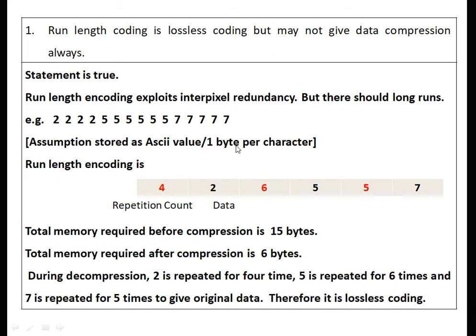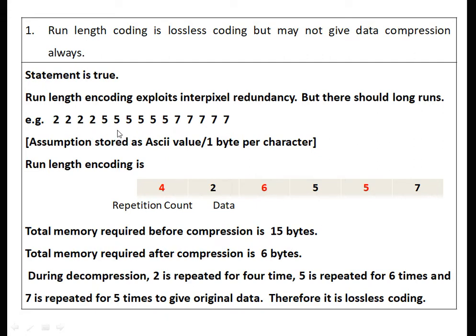Question first. Run-length coding is a lossless coding but may not give data compression always. Statement is true. Run-length encoding exploits interpixel redundancy, but there should be long runs. For example, data is given in which 2 is repeated for 4 times, 5 is repeated for 6 times and 7 is repeated for 5 times. That is, continuous runs are there.